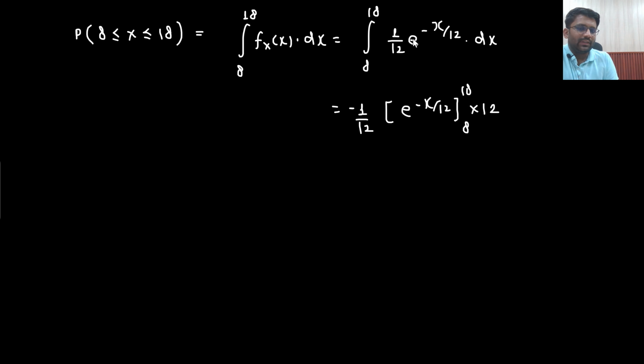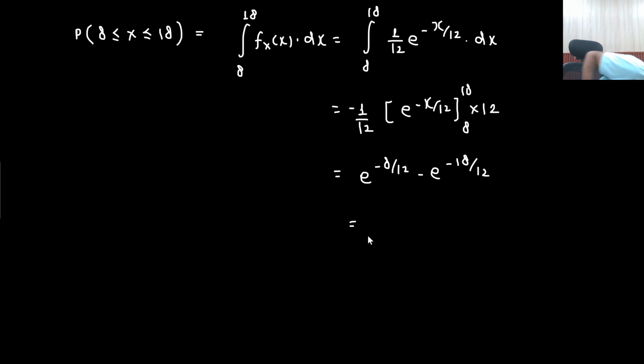Is that understandable to you? I did the integration of e to the power minus x by 12, so divided by 1 by 12, so 12 will come here, right? There will be a negative sign outside. What you are getting is e to the power minus 8 by 12 minus e to the power minus 18 by 12. This minus sign I took inside, so the limits can be interchanged. The 12 gets cancelled out. So this is the answer that we are getting.